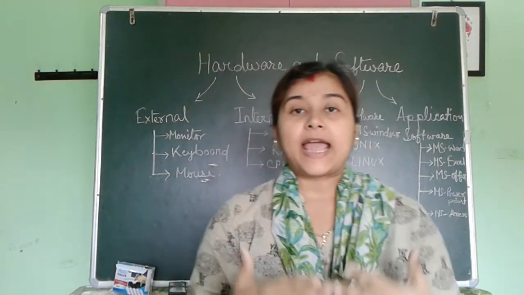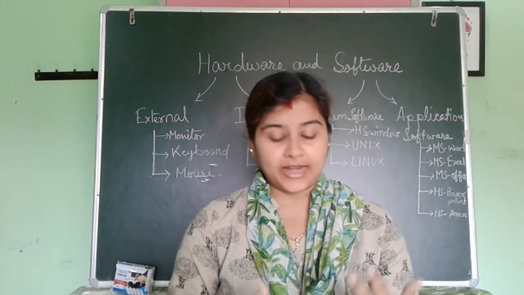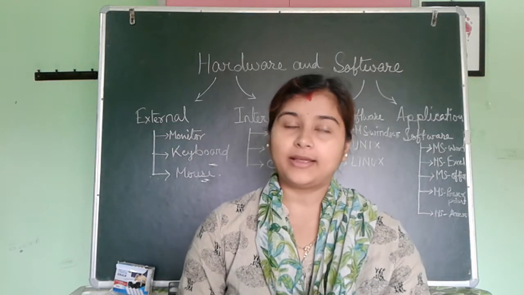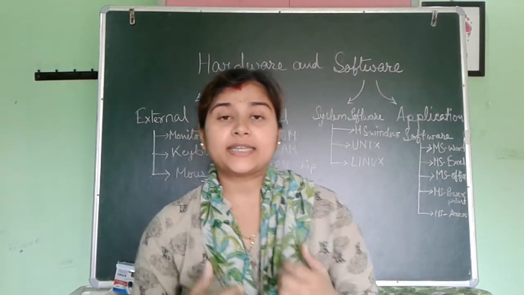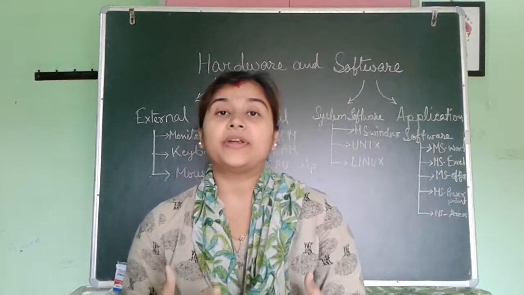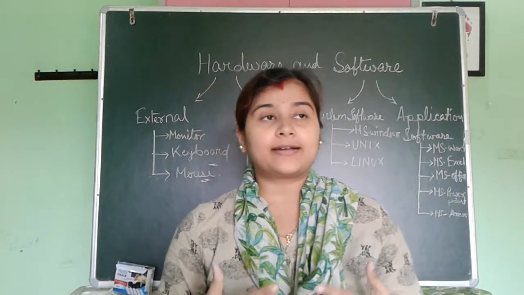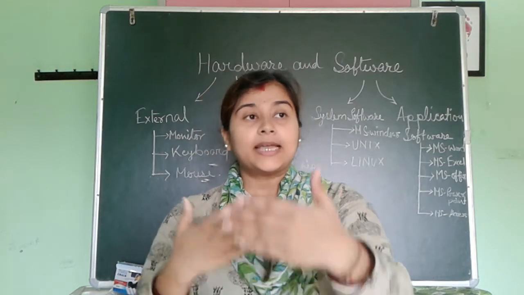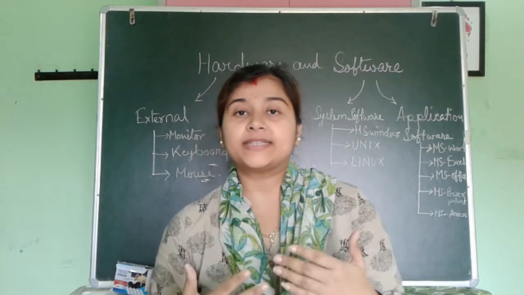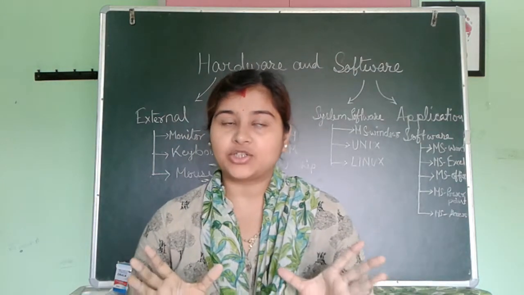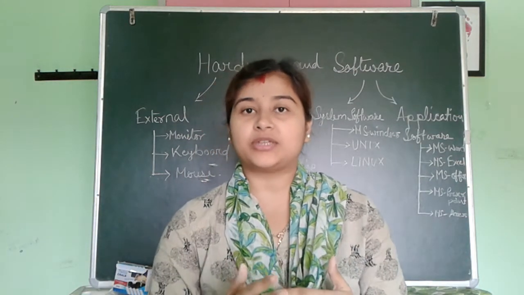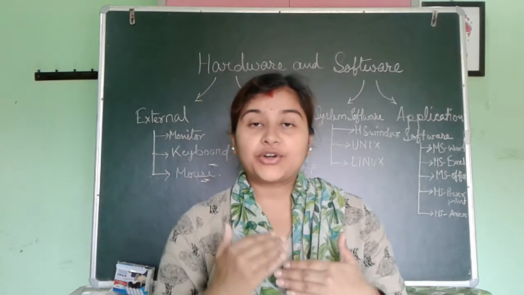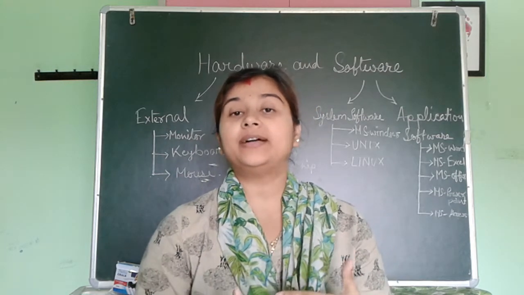Okay. What are the types of software? There are two types of software, application software and system software. Am I clear? Okay. System software. System software is also known as operating system. These are the interface between user and computer system. Means system software or operating system creates some environment for the user to interact with the computer system. It creates the environment to connect with the computer system.